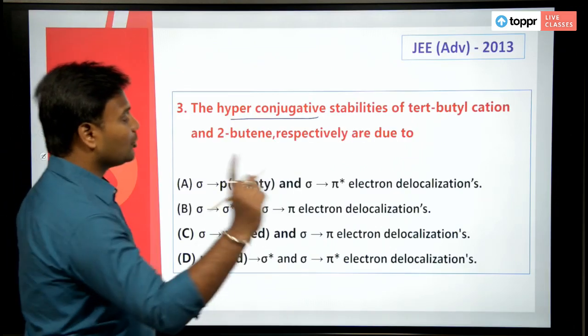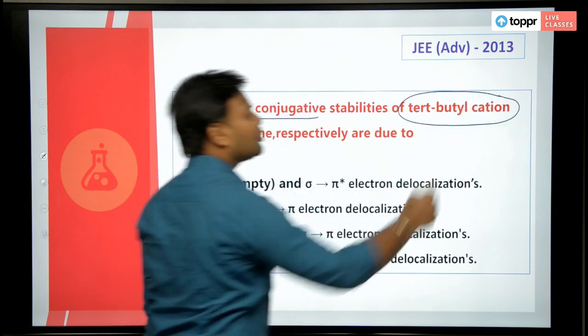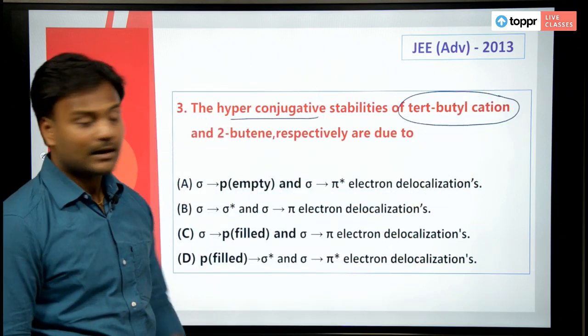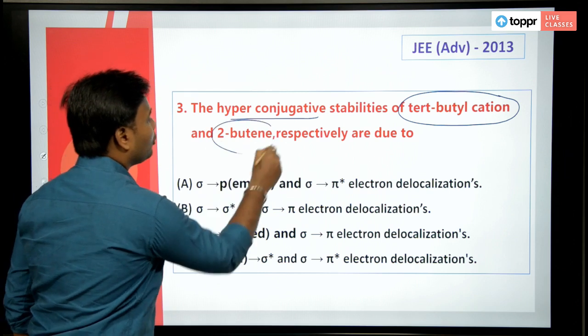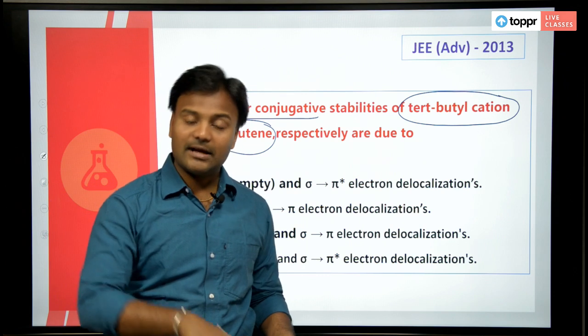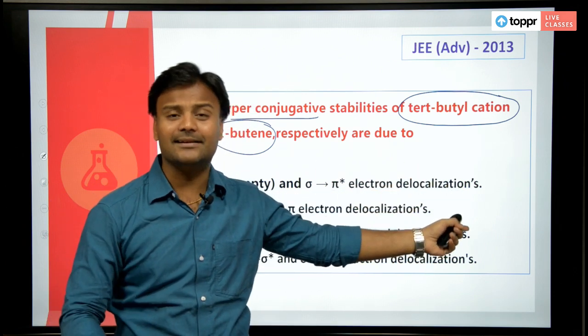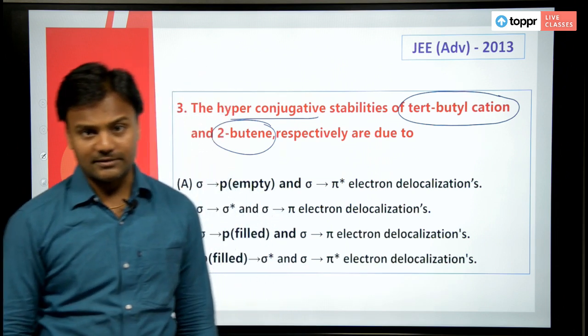Okay, two compounds, one is tertiary butyl cation and the second is 2-butene. They have given you the two structures, and they have already mentioned that these two structures are stabilized by hyperconjugation.